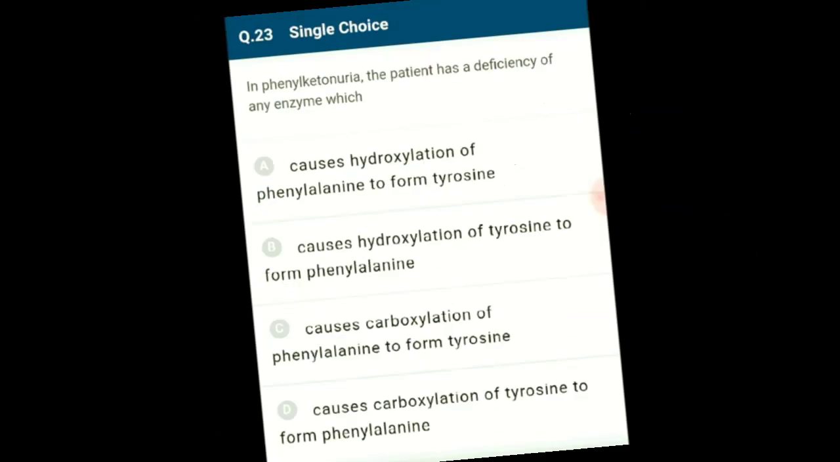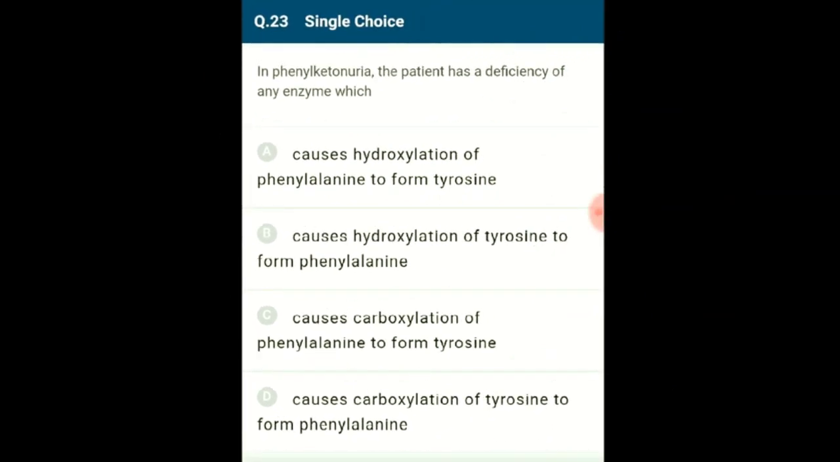megaspore. In phenylketonuria, the patient has a deficiency of the enzyme which. Phenylketonuria is an autosomal recessive disorder. In this disease, the patient cannot produce enzyme phenylalanine hydroxylase, which helps in the conversion of phenylalanine to tyrosine. Thus, there is the accumulation of phenylalanine and its derivatives in the body. Accumulation of these in the brain results in mental retardation.